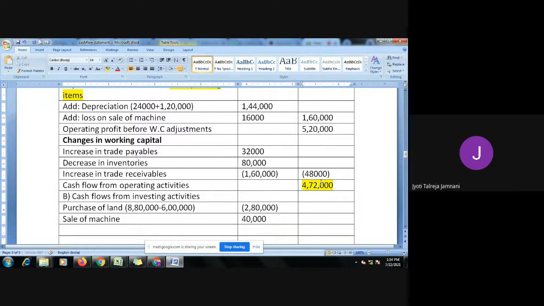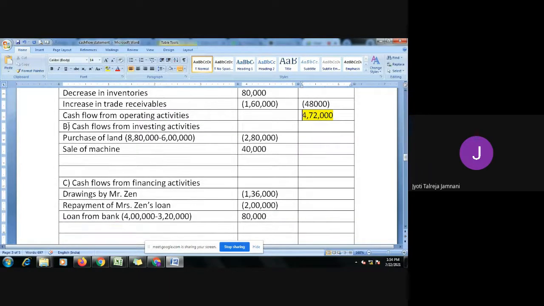This is your total of A. Okay, now let's go to B, cash flow from investing activities. Minus 2,80,000 plus 40 is what is there. So from minus 2,80,000 plus 40, I'll get minus 2,40,000. This is our cash flow from investing activities. I will highlight this. This is the total of B.